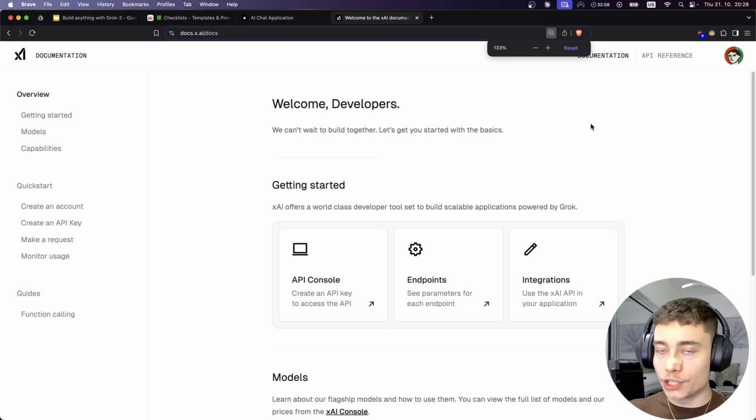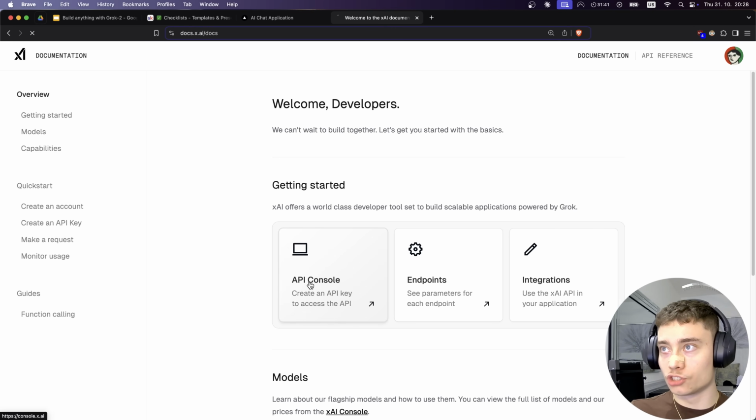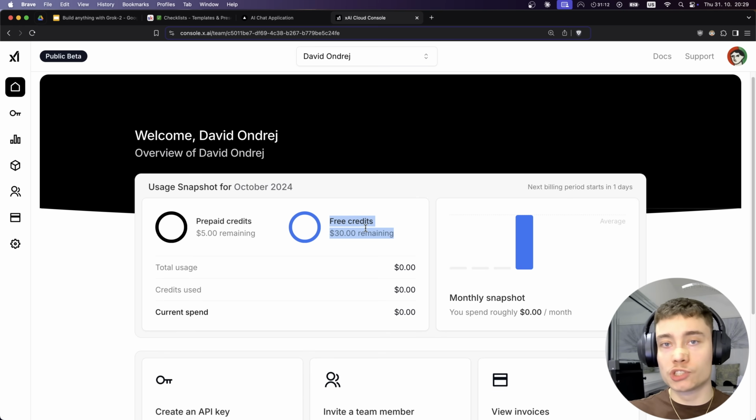So when you first load up the docs.xai, you will not be logged in, right? I would recommend using your X account or your Twitter. So do that, takes literally 20 seconds. Once you're logged in, we need to go into the console. So click on API console, and here you will see your credits. Now, as you can see, I have $5 of prepaid credits and $30 of free credits. So it depends when you join, I guess you will get some free credits, but I would still recommend, and this applies to all APIs, charge in a few dollars just so the API knows that you're not a bot and you don't have any troubles. So yeah, even if you get free credits, if you run into issues later on, it's probably because you didn't put in your credit card.